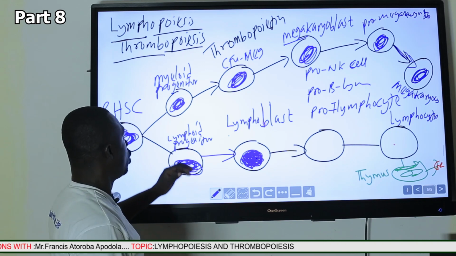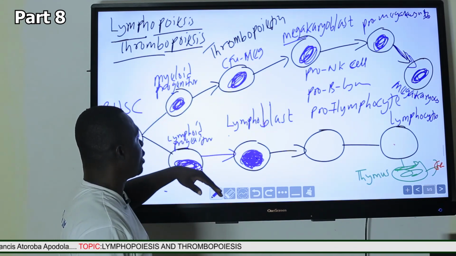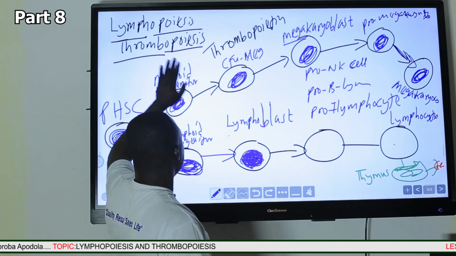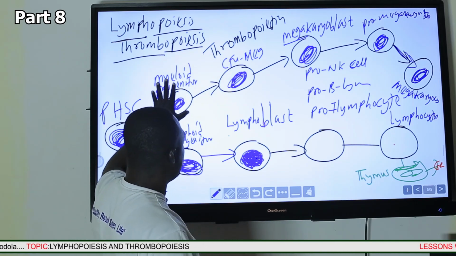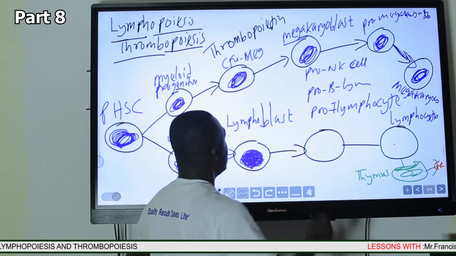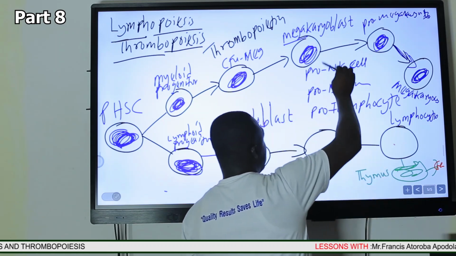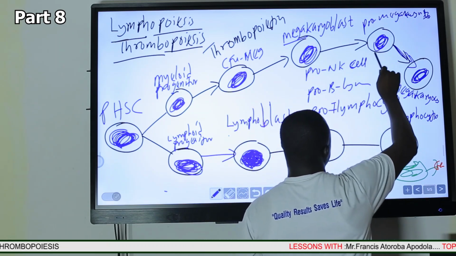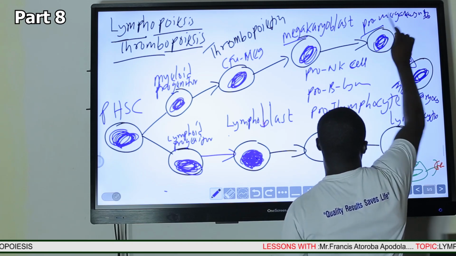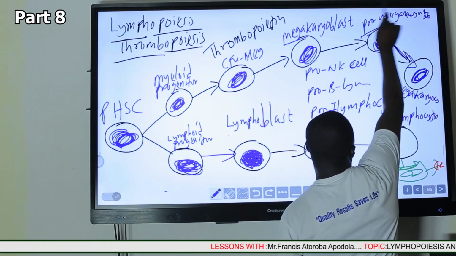And so all this is driven by thrombopoietin. Thrombopoietin binds to the colony forming unit myeloid progenitor cells, which differentiate into the colony forming unit megakaryocytes. Then further differentiation gives rise to the megakaryoblast. This megakaryoblast will undergo further differentiation and proliferation to form the pro-megakaryocyte, which is the stage before the megakaryocyte.